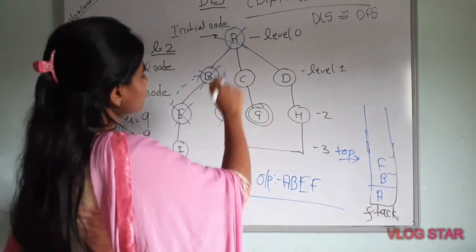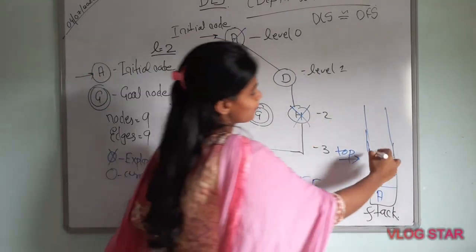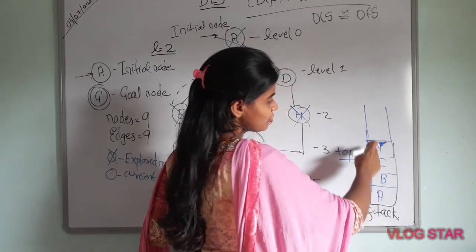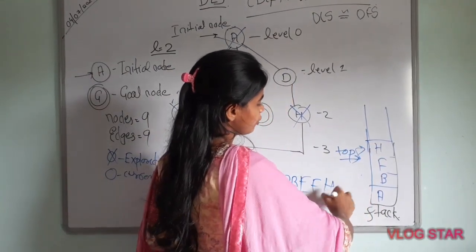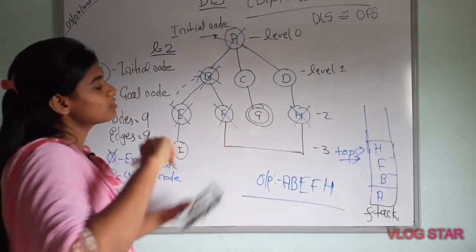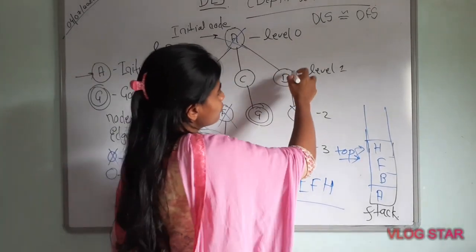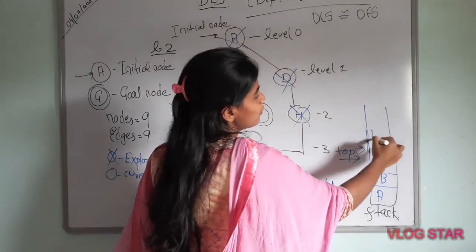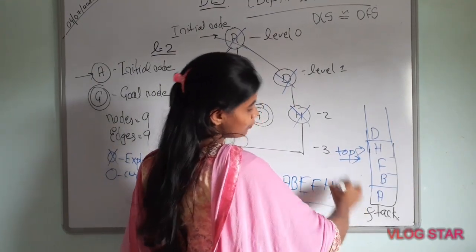After F, we can see that F is connected to H. I will make H explored and put H on the stack. Now what is the top of the stack? Our top of the stack is H. I will make H an output. After H, I will go to D. I will make D explored, put D on the stack, and print D as the output.